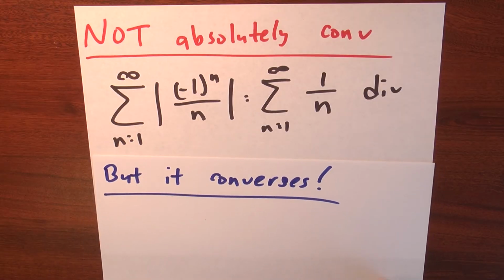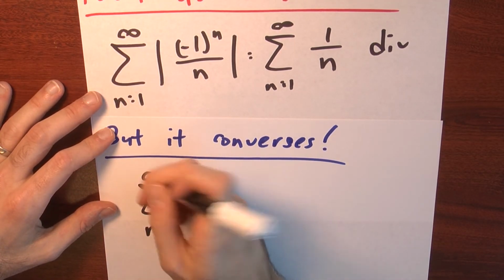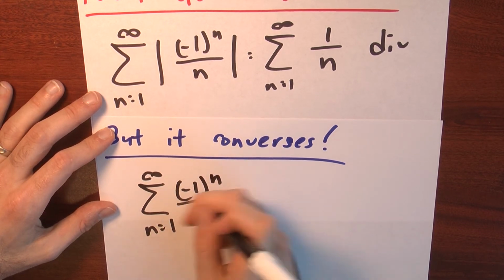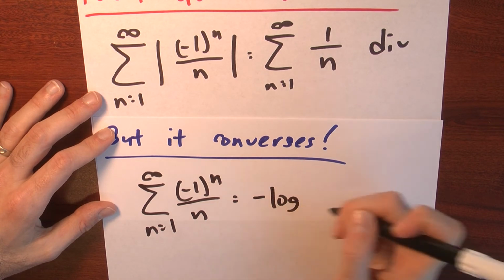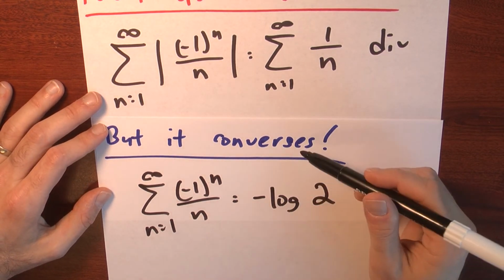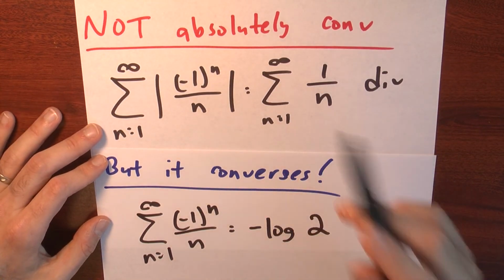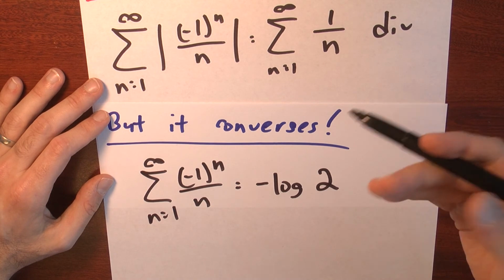Yeah, it does converge. And in fact, the sum n goes from 1 to infinity of minus 1 to the n over n ends up converging to negative the natural log of 2. And since this series does converge, but it doesn't converge absolutely, this is an example of a conditionally convergent series. We don't quite yet have the tools to show that, but we're awfully close.